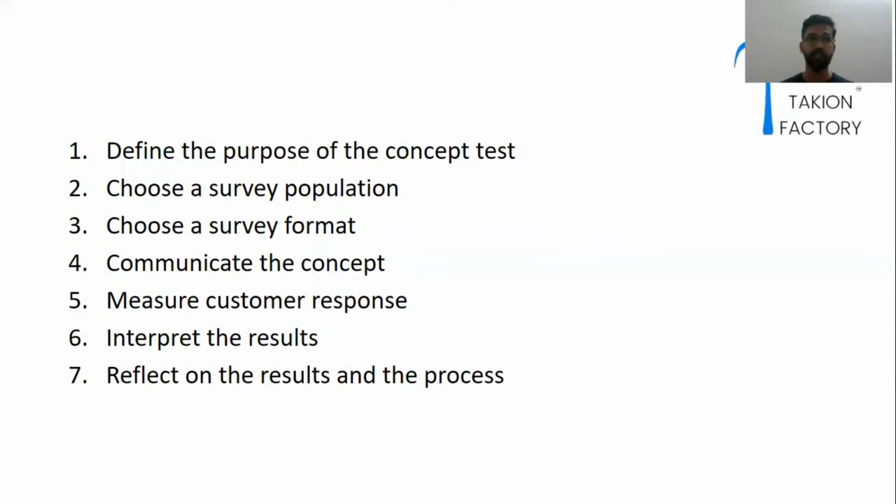The second one is choose a survey population. The survey population can be 10 or as large as 1000. It is decided based on the product. If it is a two-wheeler or four-wheeler, we can choose two different categories, like college students or commuters.